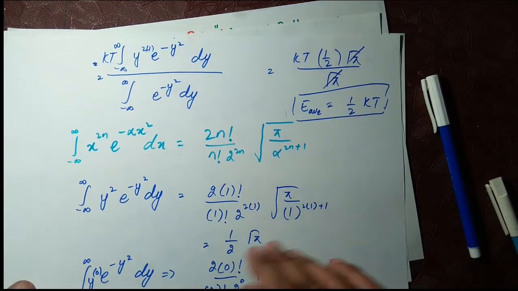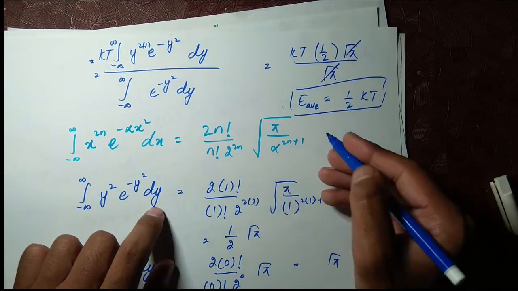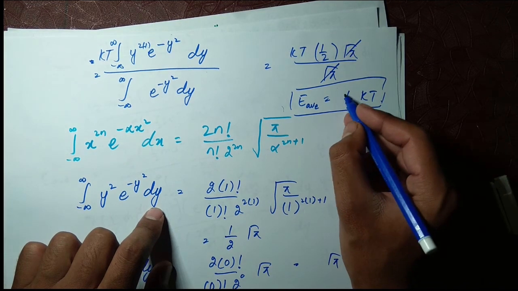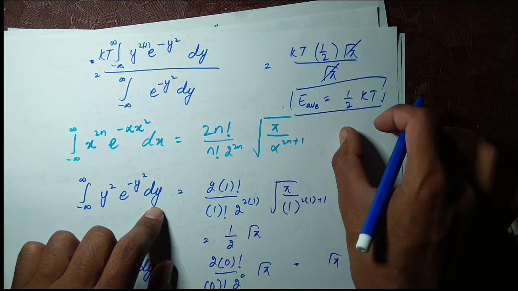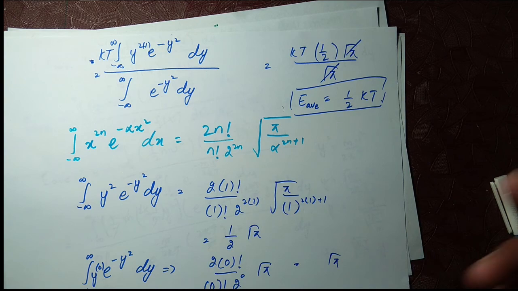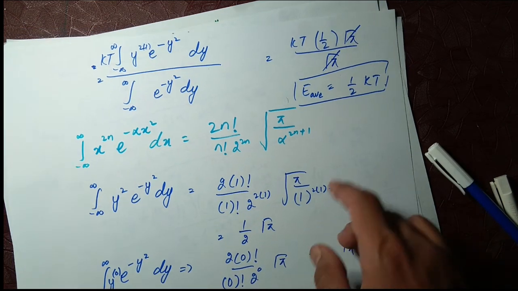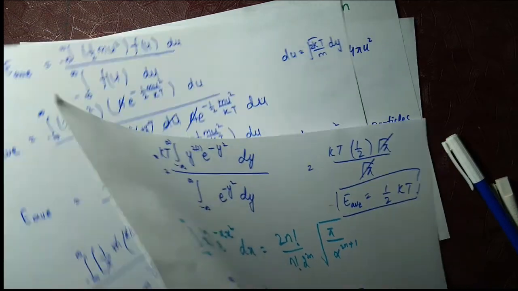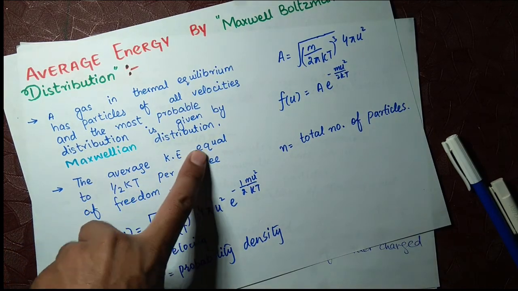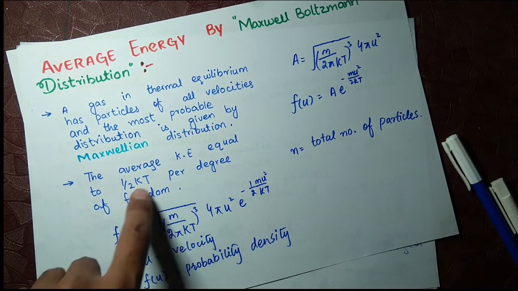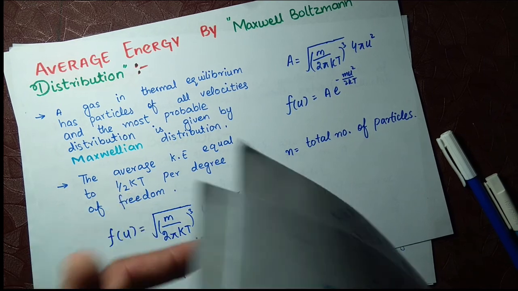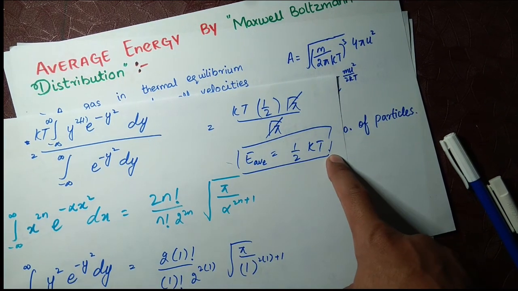For 3 dimensions we can also write this. For 3D it will be equal to 3 by 2 kT. So now we have finished our lecture and we have calculated this. As we discussed before, the average kinetic energy is equal to half of kT per degree of freedom. So it is equal to half of kT.